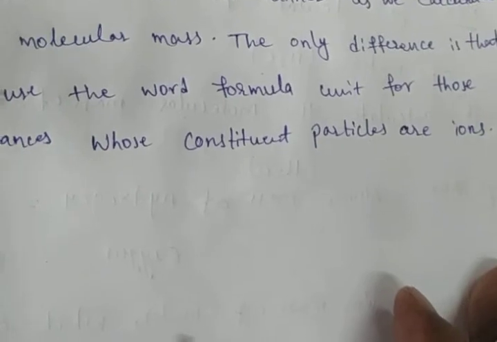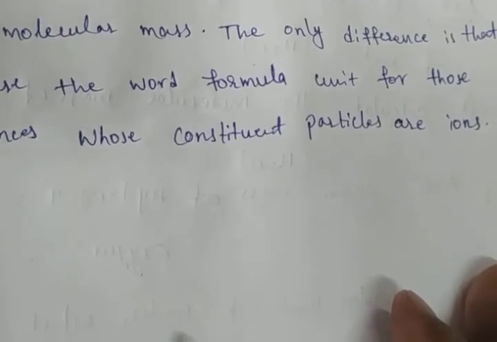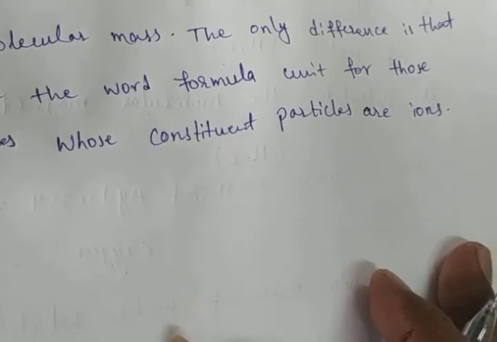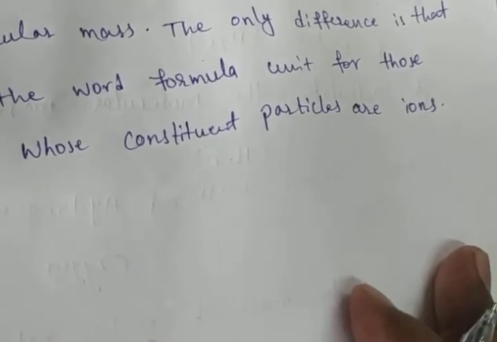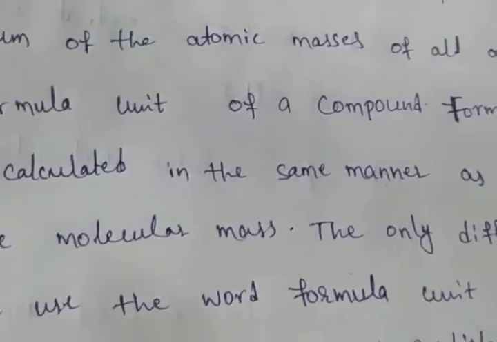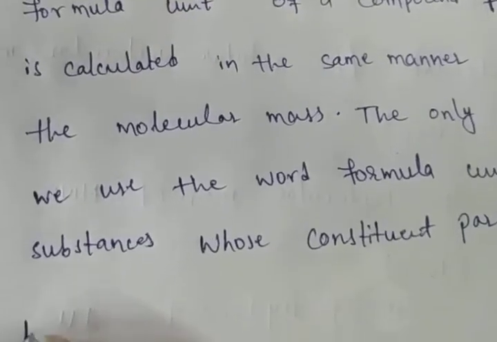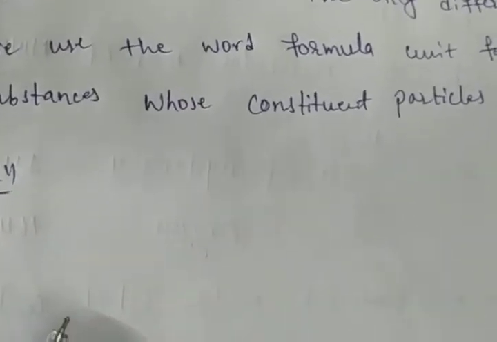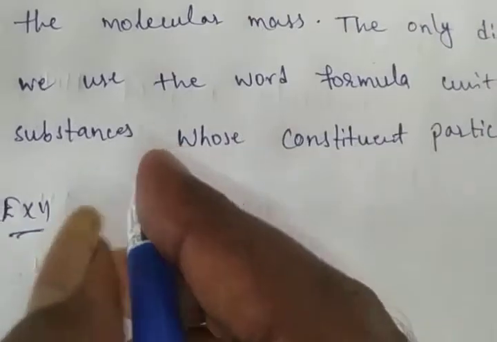For example, sodium chloride, as discussed above. Okay, for example, we take sodium chloride as a formula unit. What is the formula of sodium chloride?